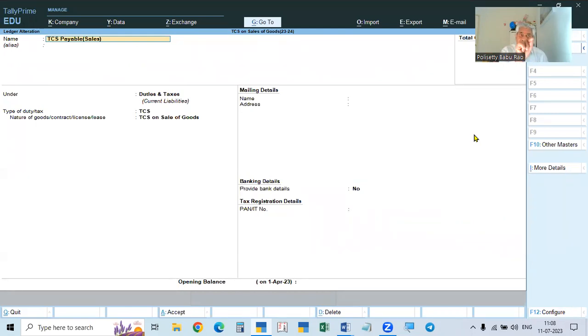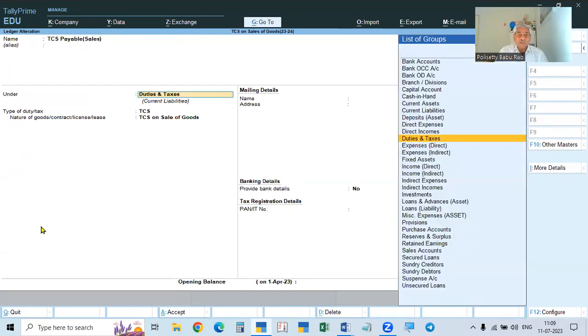To remember it easily, within brackets we write sales. We can write this as TCS on sale of goods, but the nature and everything will be the same, so change it to TCS payable in brackets sales. On the sales, we have to collect the tax, TCS, and pay it to the government. That's why it is written as TCS payable within brackets sales, or TCS payable on sales.